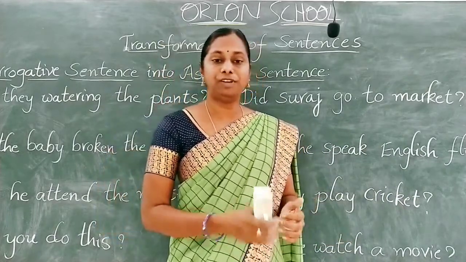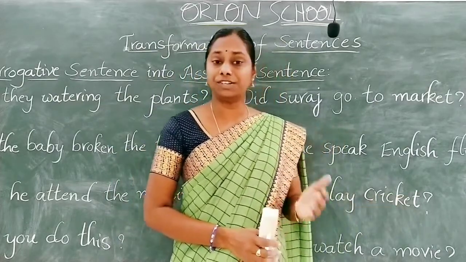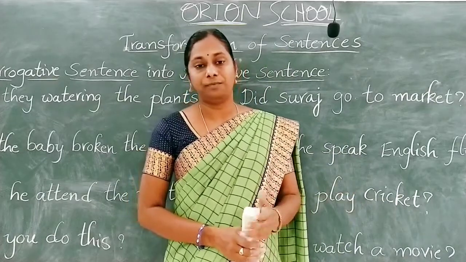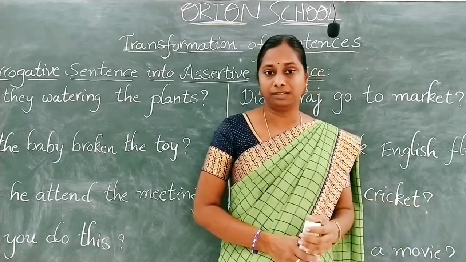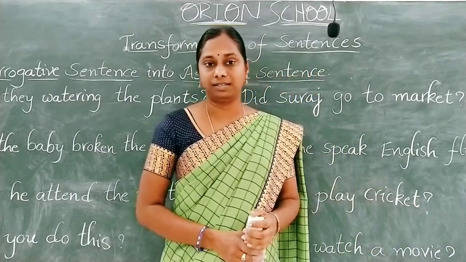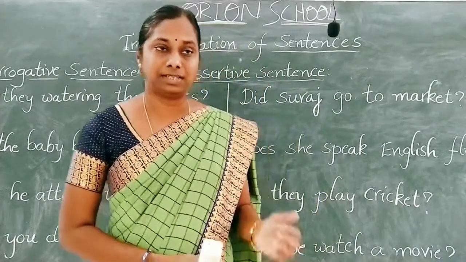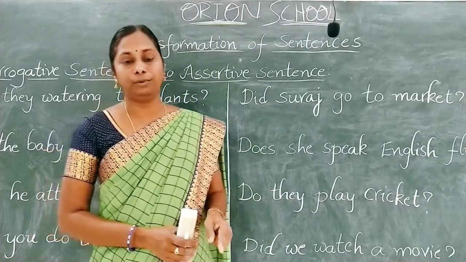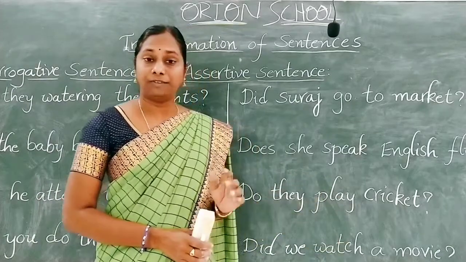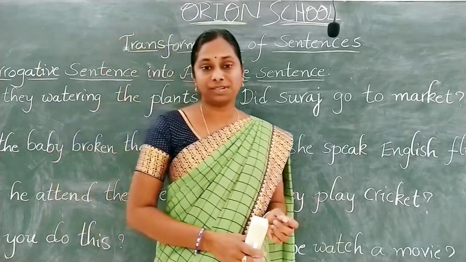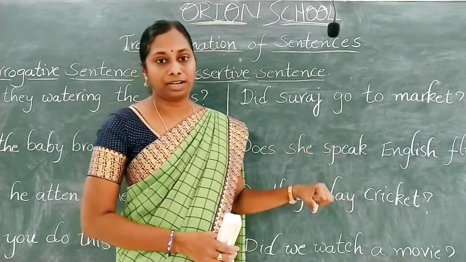For example, if we have the V2 form: "She watched a movie." If we have the V2 form, then we have to use did. "Did she watch a movie?" "He went to market." "Did he go to market?" In the simple past tense, whether the subject is singular or plural, we have to use did to make an interrogative sentence, and we should not forget to keep a question mark at the end of the sentence when changing an assertive sentence into interrogative.